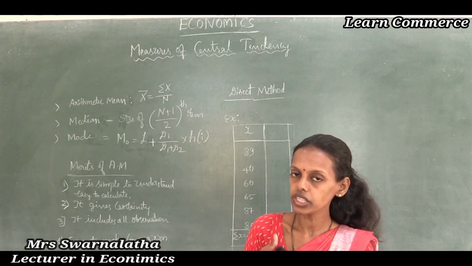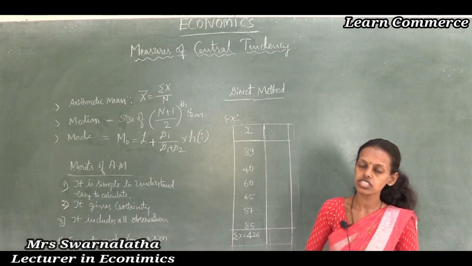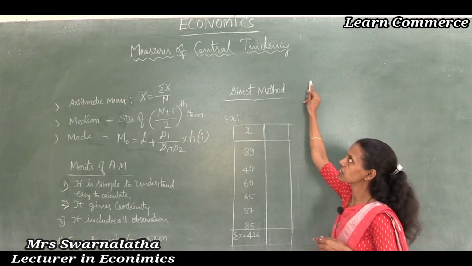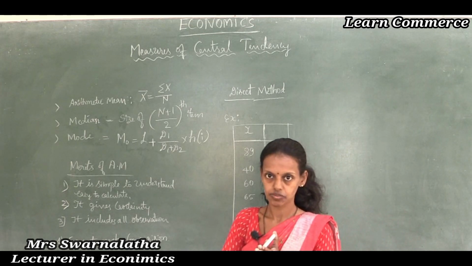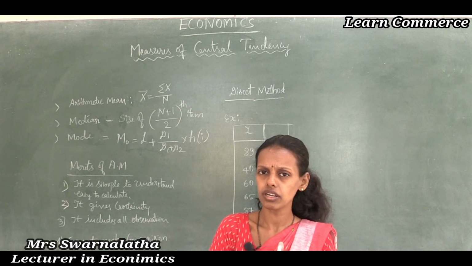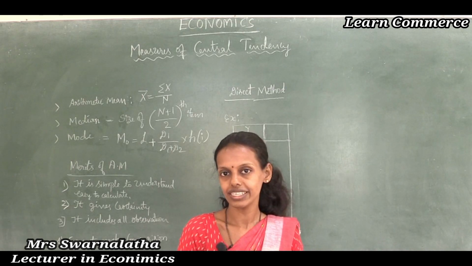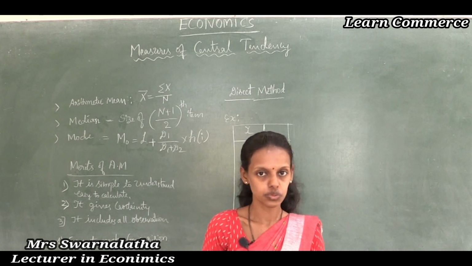So now we are going to discuss the fifth chapter of part 1, Statistics for Economics, that is said to be the measures of central tendency. So what is this central tendency? Most commonly we may say that all people have their own tendencies, their own nature, their own attitudes.